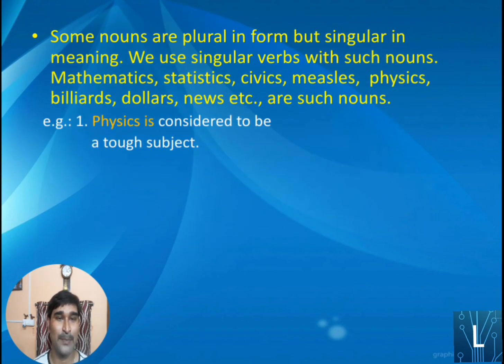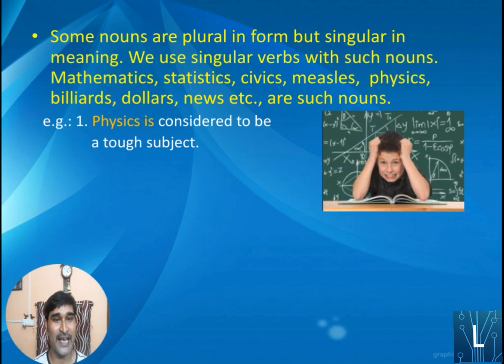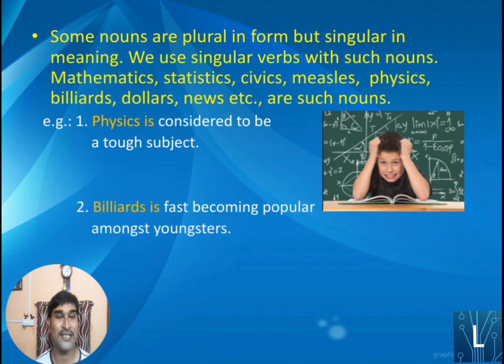Now the first example: physics is considered to be a tough subject. Now physics, s is added at the end of the word, but still we should not take it as a plural one. It is a singular subject, that's why a singular verb will come. What is it? That is. Okay, next example: billiards is fast becoming popular amongst youngsters. Now billiards, it's the name of a game. So billiards is singular number.